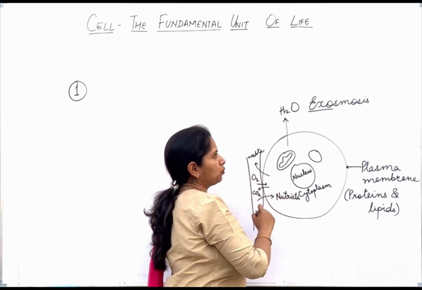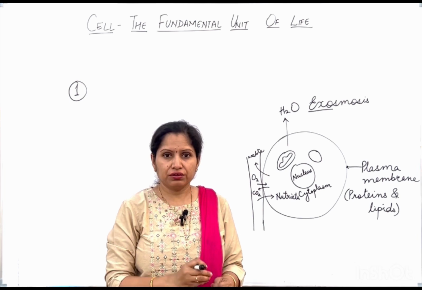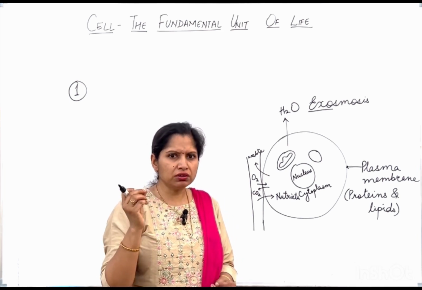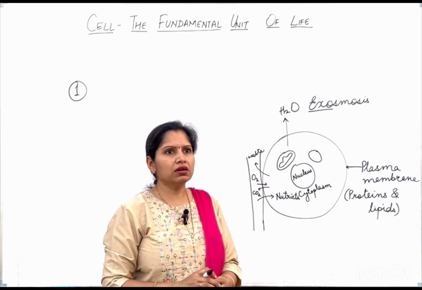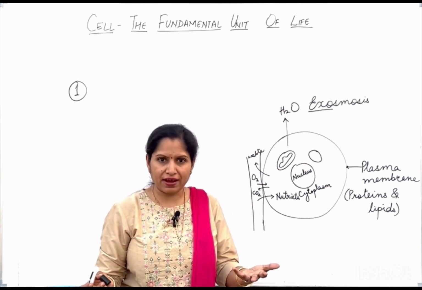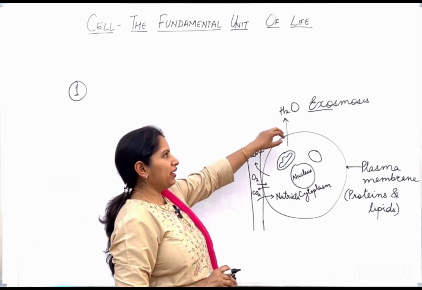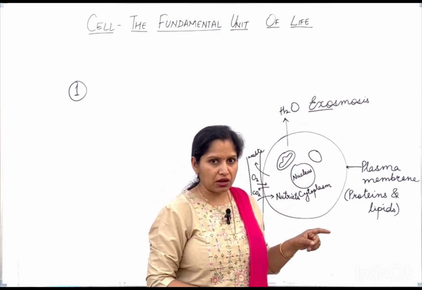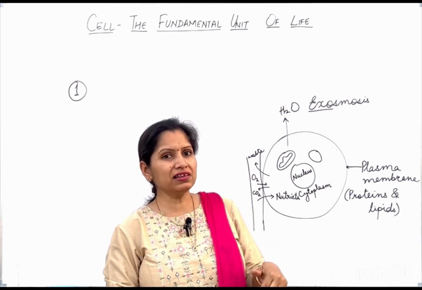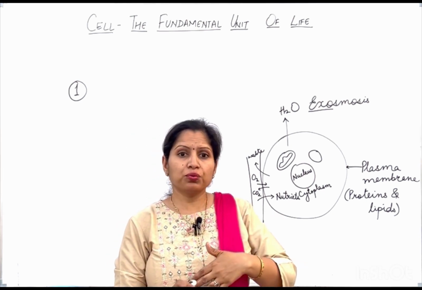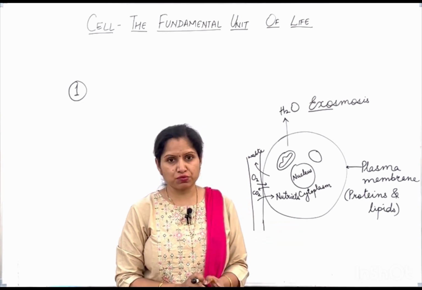Now, always remember, wherever there is exo word, means something is coming out. Always remember that. If you learn the meaning of these terms, that will make your learning very easy. In 10th standard, you will learn about exothermic reactions, where heat will be coming out. So, remember that wherever exo word is there, means something is coming out. So, here exosmosis means water is coming from the cell to outside. What is moving outside the cell? That process is known as exosmosis.